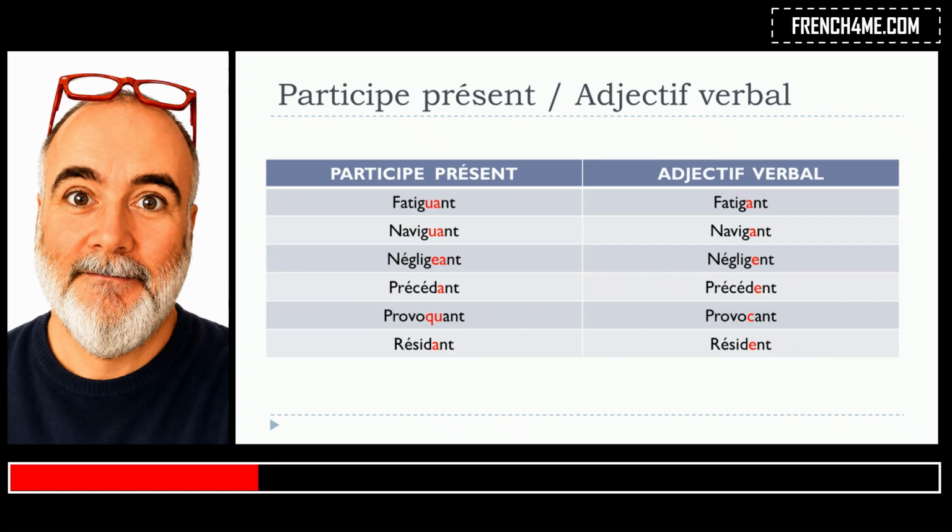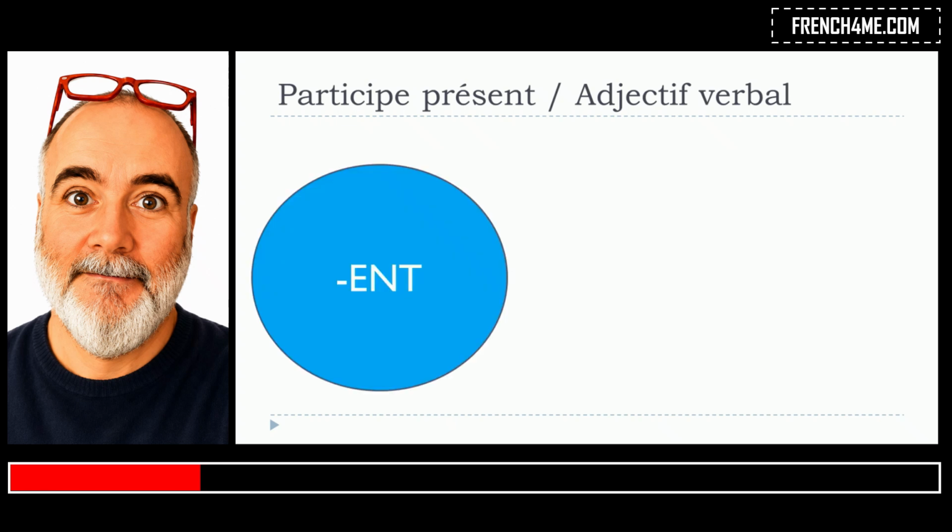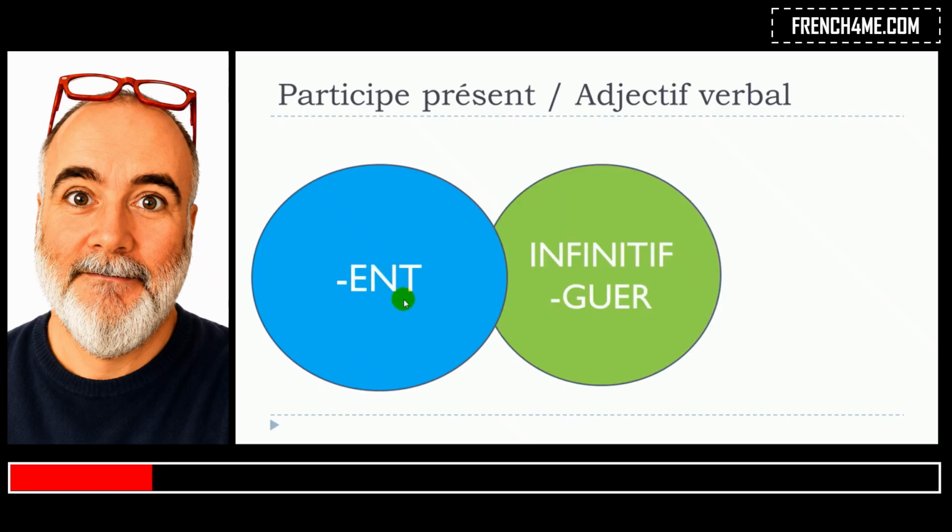If you think about it, phonetically they will be the same, but as you can see, there are a few modifications in the writing. Don't worry, because we're only talking about the exceptions, and that's the reason why I wanted to make this video, just to show you some exceptions. Let's put it as simple as possible. The first thing to keep in mind is that in some cases, the ANT will be replaced by ENT for this adjectif verbal. And the verbs at the infinitive ending in GUER can be tricky, so that's one you should keep in mind.